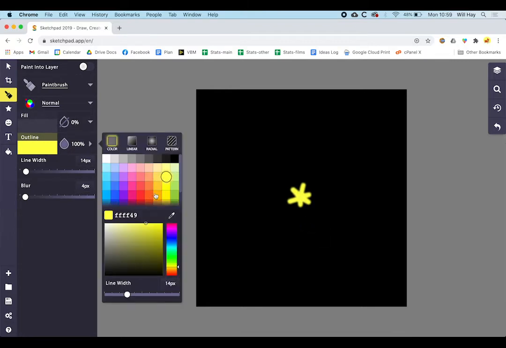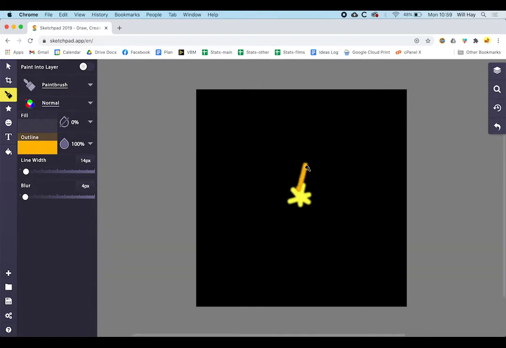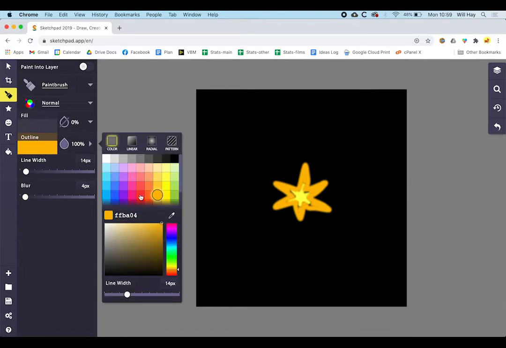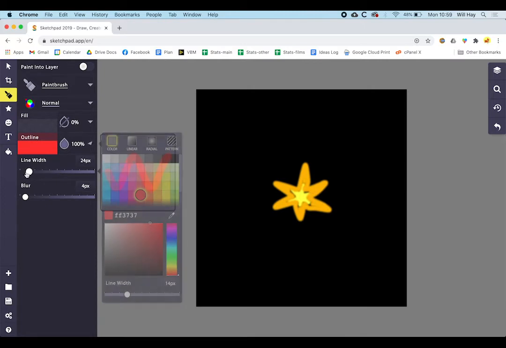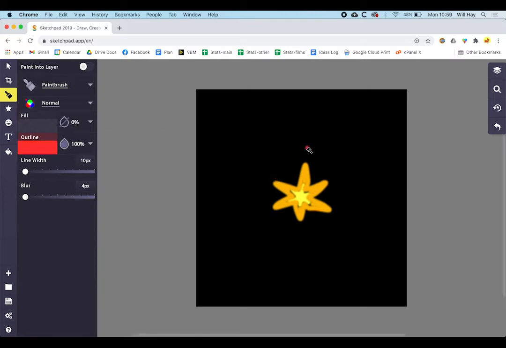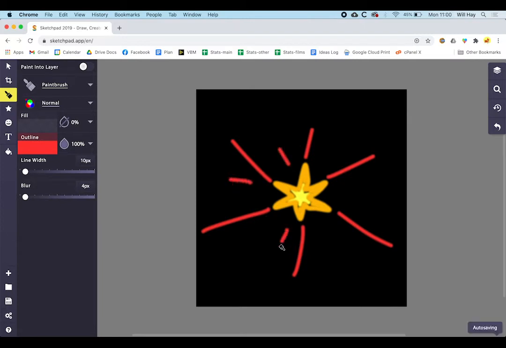Let's change the colour to orange. Great, I can colour bits in if I want. Good enough. And let's finish off with some red. I think I'm going to go smaller line width, down to 10. And try and keep these within the box, so there's a nice bit of black around the edge. That'll make it look better. Let's do a few more.